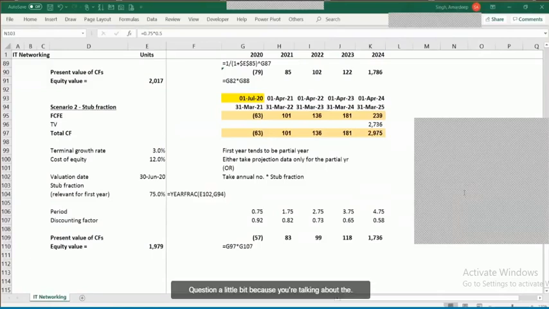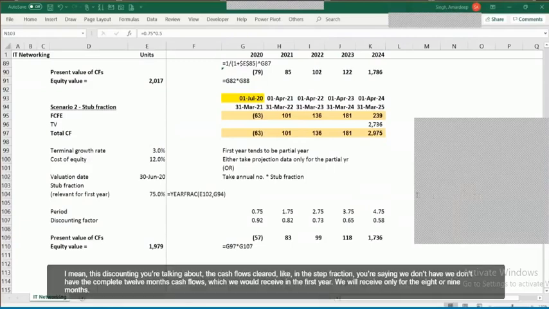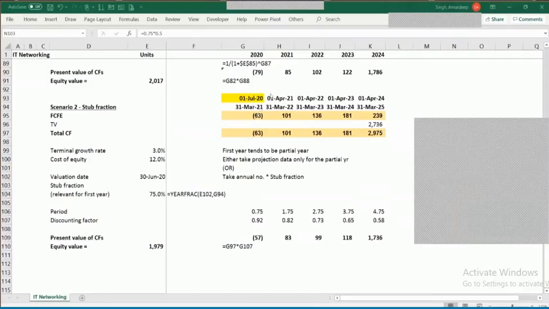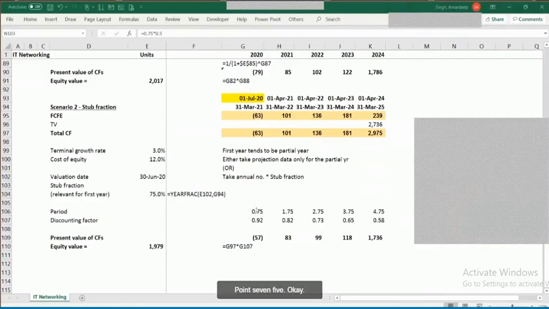Because we're talking about the adjustment to the period for the purpose of discounting. So it has got nothing to do with the accrued interest or nominal interest. Now in this discounting, we're talking about the cash flows period. Like in the stub fraction, we don't have the complete 12 months cash flows which we would receive. In the first year, we will receive only for the 8 or 9 months. So we basically adjust it accordingly. The first year is not a complete year, so I would take only 9 months. So 9 by 12 is 0.75. Okay, great.